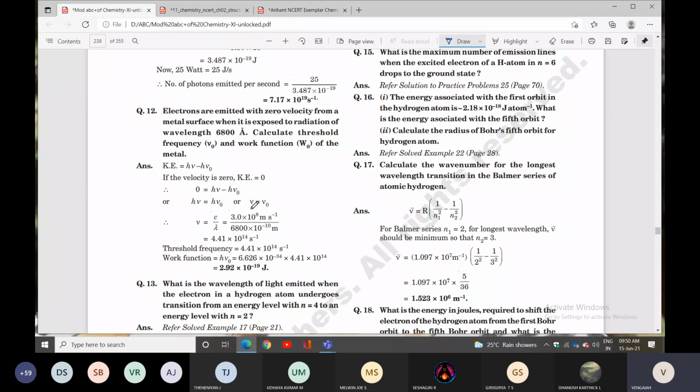Then nu equal to nu naught is also given. Then nu equal to c by lambda. The value of c we know, and lambda is given, so the threshold frequency can be calculated. If you know the threshold frequency, you can find out the work function also.